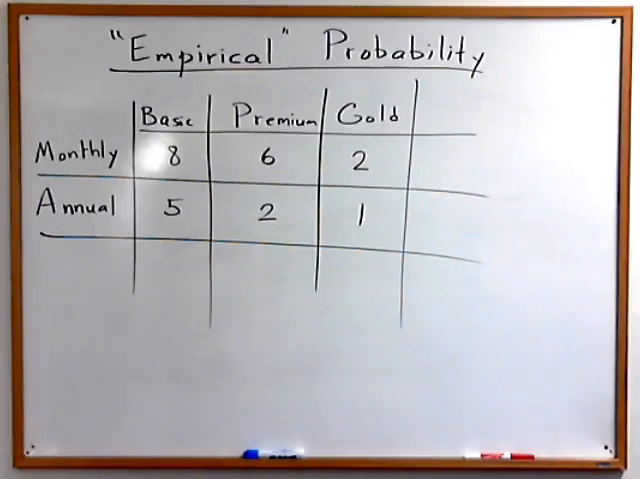Let's continue talking about probability, and in particular, we're going to be doing some problems involving what's called empirical probability. Empirical means numbers that cannot be predicted, but you have to go out and take a survey in order to measure them. So this table keeps track of some people in a town who have cable TV. Some of them have basic, some have premium, some have gold membership. Some of them pay monthly, and some of them subscribe annually.